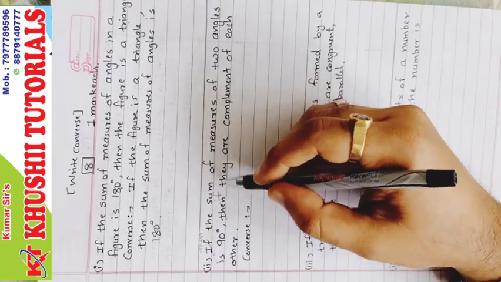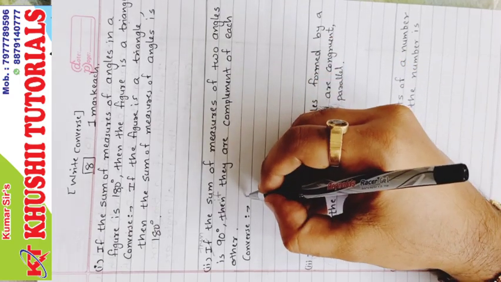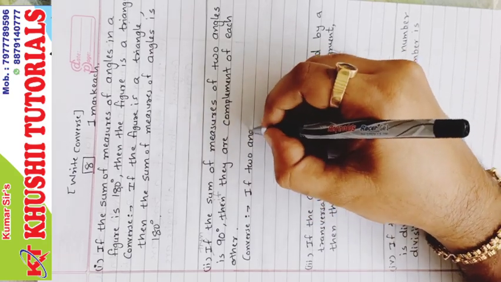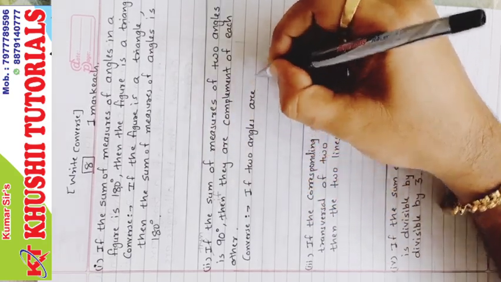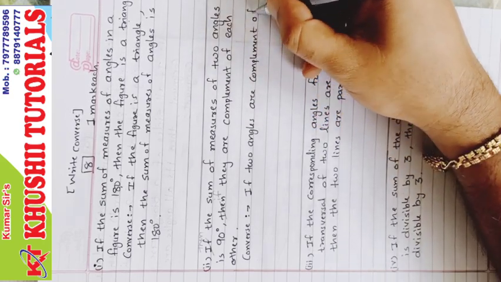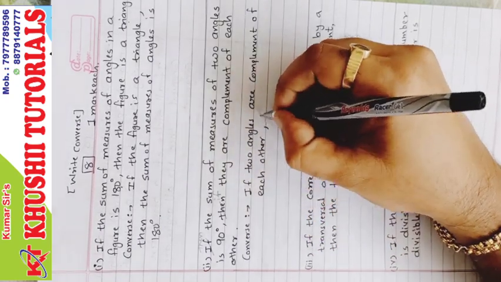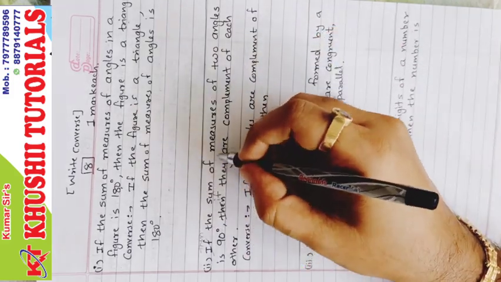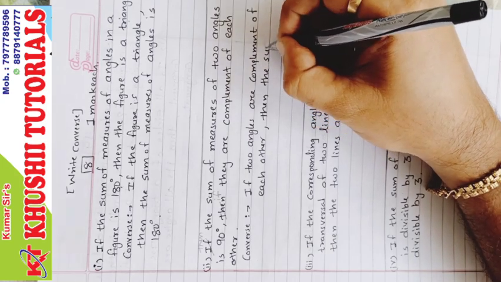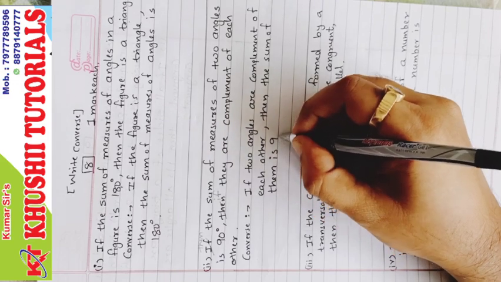Now converse statement. If two angles are complement of each other, comma, then the sum of the measure of two angles, that is sum of them, is 90 degree.